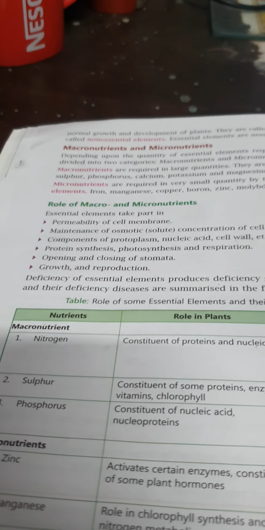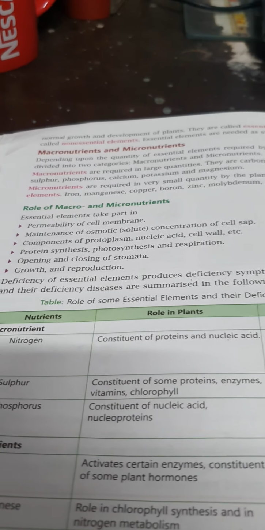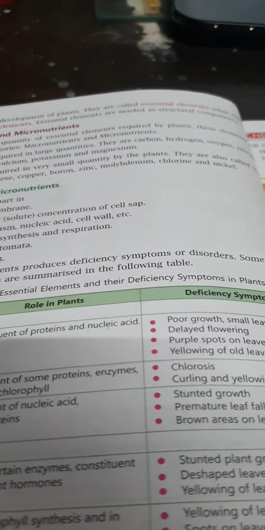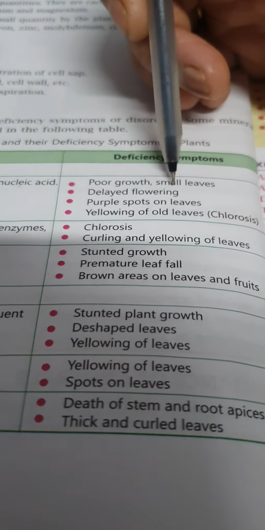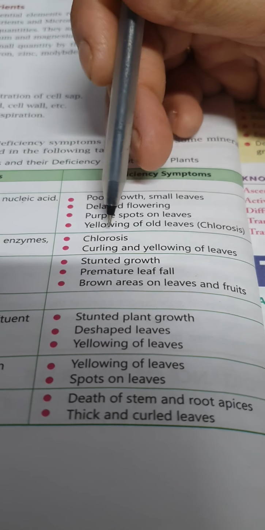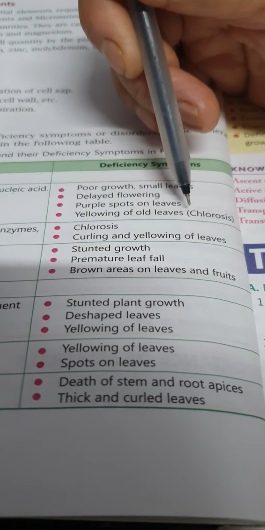Now if there is deficiency of these elements, what will happen to the plant and what symptoms will they show? First, nitrogen. Constituent of protein and nucleic acid. If there is deficiency of nitrogen: poor growth, small leaves, delayed flowering, purple spots on leaves, yellowing of old leaves.